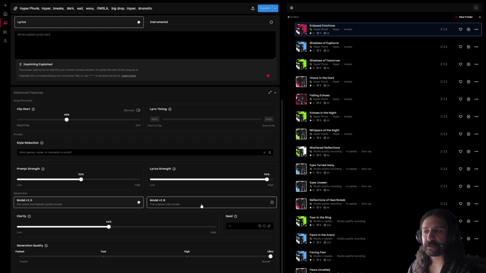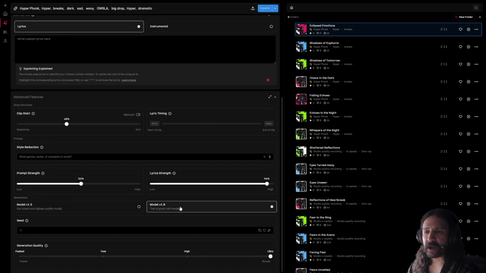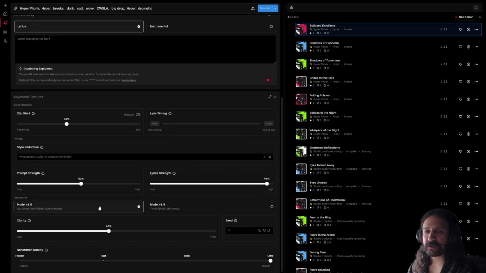This is going to give you a fairly finished sound with enough clarity that it doesn't sound like an older version of Suno. Now, above that, you can choose your model. I would avoid model 1.0 and stick with 1.5 for now, at least until model 2 comes out. And above that, we have prompt strength and lyric strength. This is going to determine how strictly the generation will adhere to your prompt, and here, how strictly it will adhere to your lyrics.